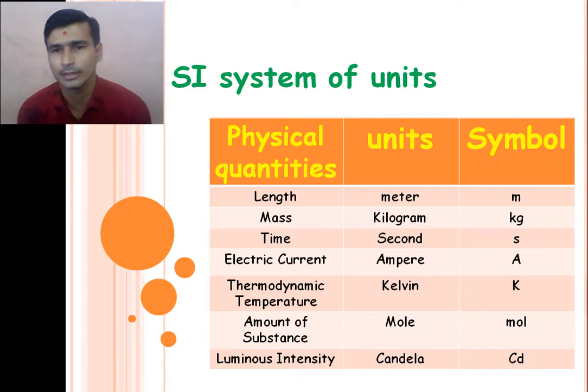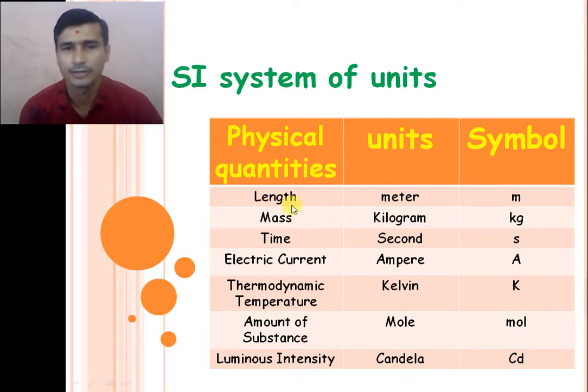The unit of length is decided as the meter, and its symbol is a small m. So the unit of length we cannot represent by a capital M. We represent the unit of length, the meter, by a small m. There are some practical norms to represent the different units, which we will see later, right?